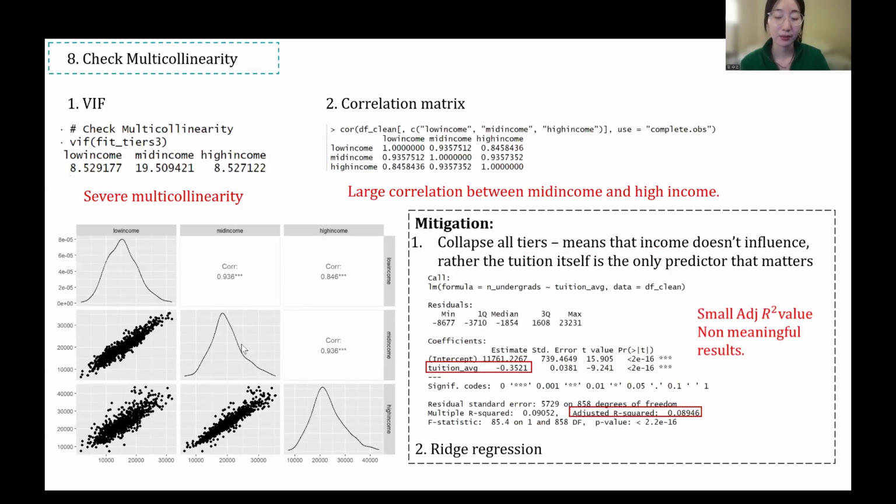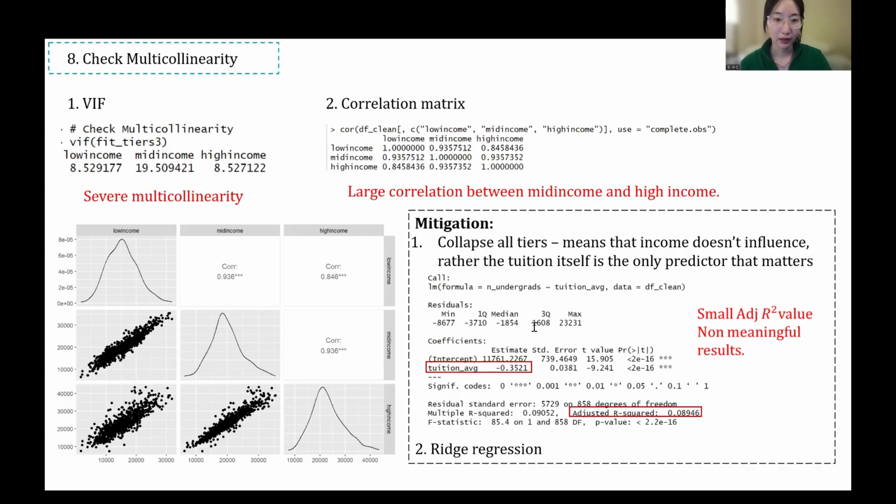Even after collapsing tiers, multicollinearity persisted. The mid and high income predictors had a high correlation around 0.93 and VIF values above 10. First, we thought about collapsing all tiers, meaning that income tiers don't influence student enrollment. Rather, the tuition itself is the only predictor that matters. However, this has a very small adjusted R-squared value, which produces non-meaningful results. And this required further mitigation using 2 complementary approaches, either using ridge or orthogonalization.